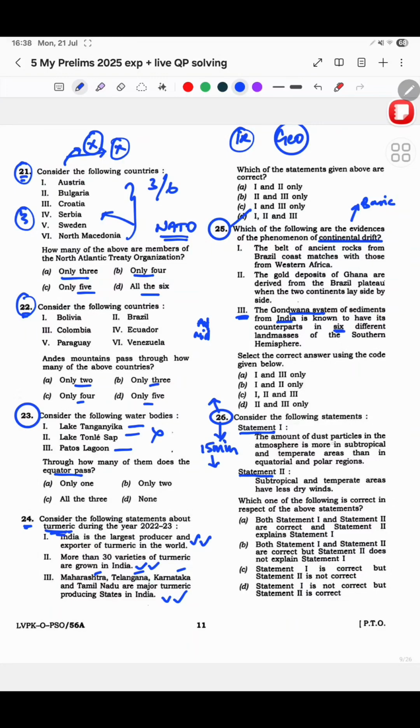The thing is, the amount of dust particles in the atmosphere is more in subtropical and temperate areas than in equatorial and polar regions, right? The amount of dust particles is more in this and this, okay. Subtropicals and temperate areas have less dry winds. So are they trying to tell that the dry winds are less, or the winds are less dry?